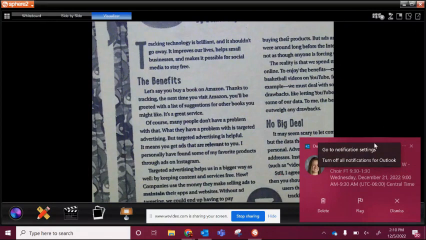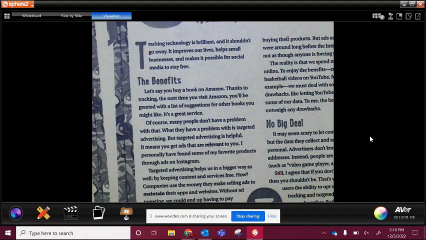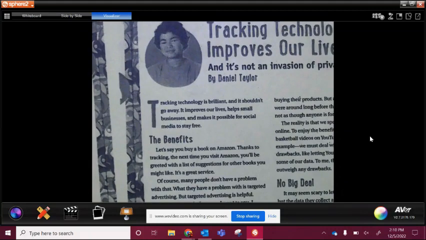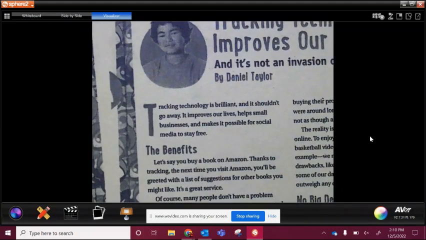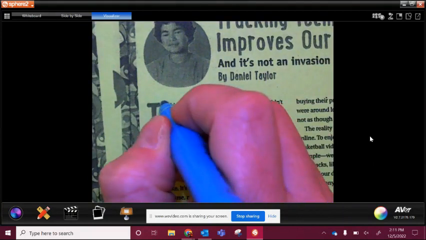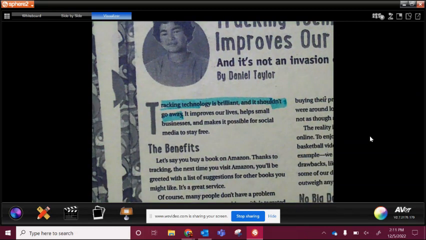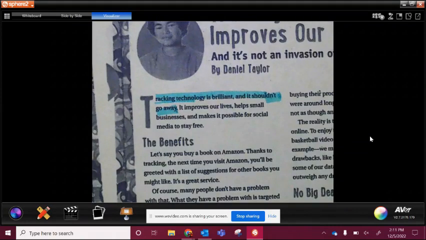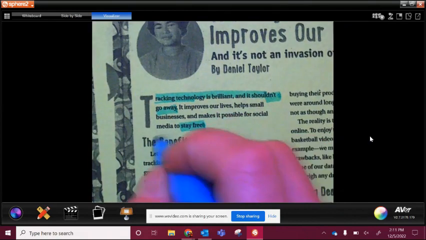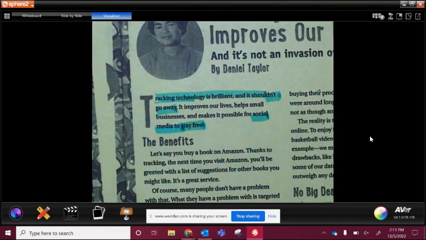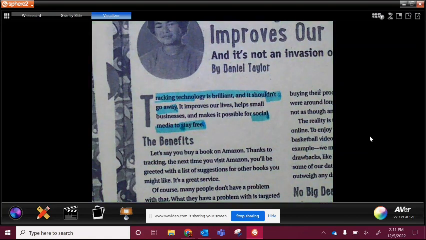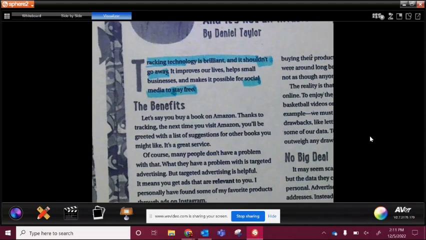So then it says, sorry about that. All right, so then it says, tracking technology is brilliant and it shouldn't go away. So this right here, they're even already saying, like, this is the claim. They're saying it's brilliant, it shouldn't go away. That's what we basically just said before it. It improves our lives, helps small businesses, and makes it possible for social media to stay free. Okay, so they're speaking to their audience in the fact that they know there's a lot of people that do social media. So that's also kind of tying in that ethos, pathos, logos, and going back to their claim as well.